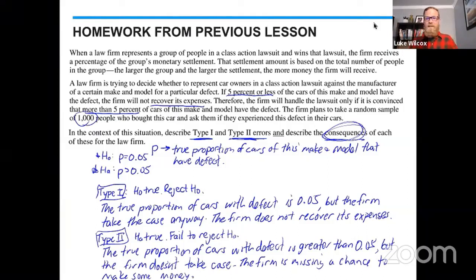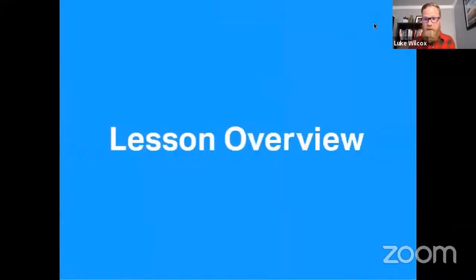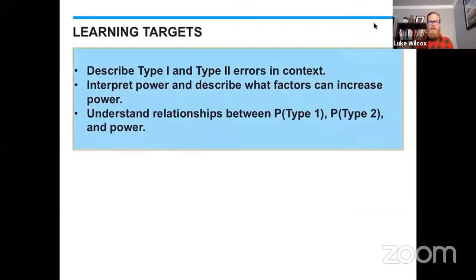So we are going to dig into this idea of type 1 and type 2 error, as well as the idea of power of a significance test. So let me give you the overview, and that means that I'm going to go to my learning targets for the day. And there are going to be 3 of them. And the first one is what we just talked about in that homework problem. We're going to make sure you know how to describe these errors in the context of the problem, think about the consequences of those and how we might impact those potential errors.